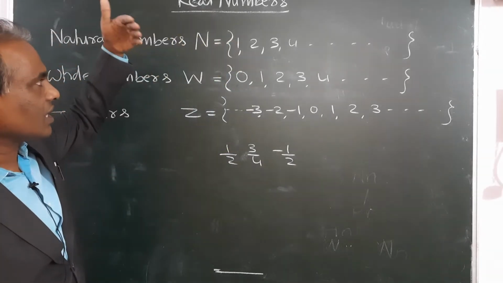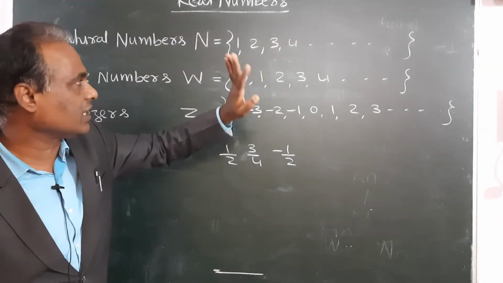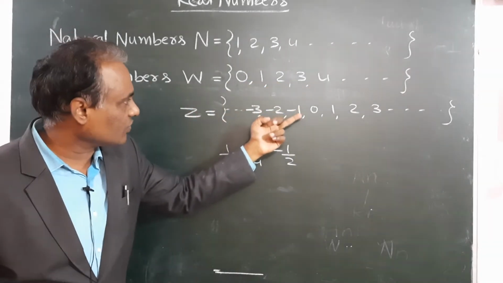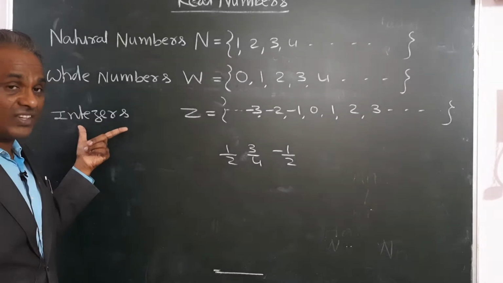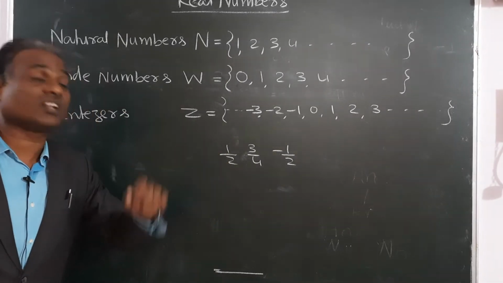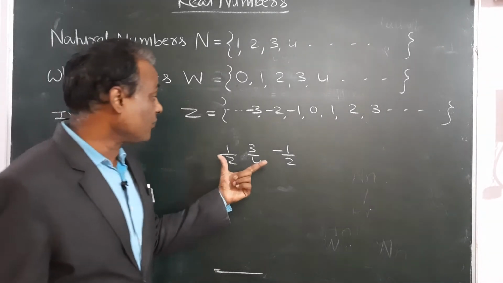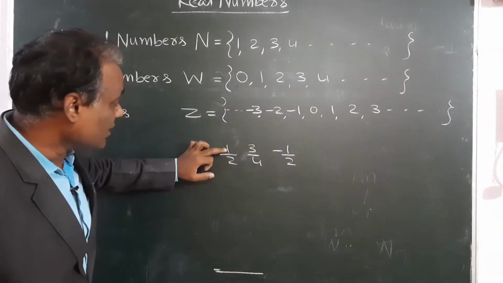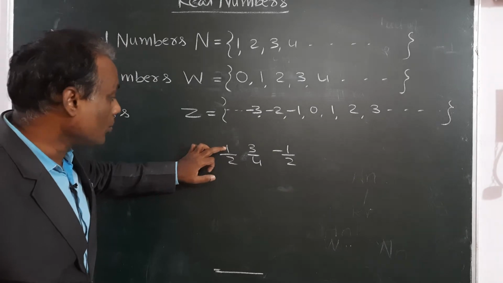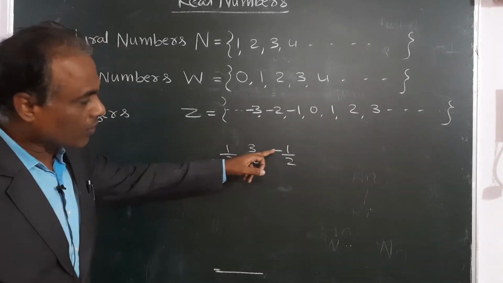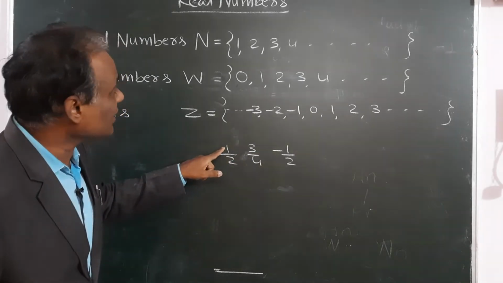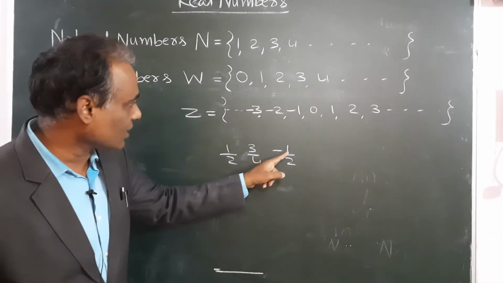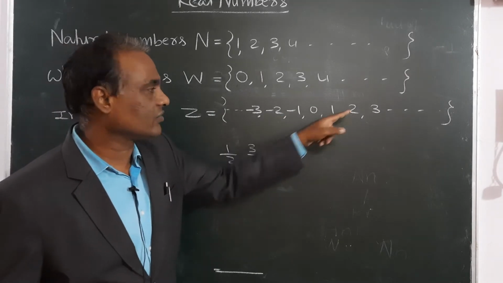The natural number definition is over; no other number is included there. When 0 is included, there is a separate name. When the same numbers with negative signs are included, it is the integer set. Then later on fractions are included. In a fraction, this is called the numerator and this is called the denominator. The numerator may be positive or negative. The numerator is an integer, and the denominator is also an integer.